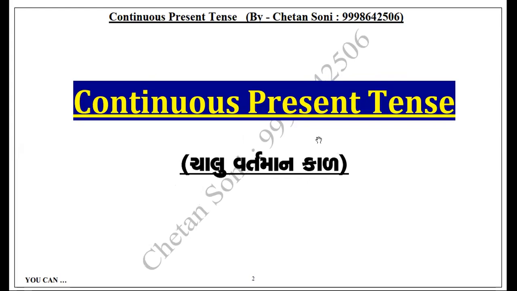Okay, continuous present tense. So, what is continuous present tense? Can you tell me? Something that's running on. Can you give me one or two examples? I can say I am taking class right now. Okay, it's okay. Next. I am drinking water. Is it continuous? Actually, in the seventh, you should have spoken this sentence: I have just taken water. It is not in present continuous. It is not continuous.